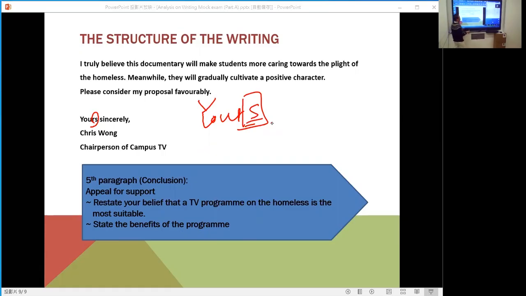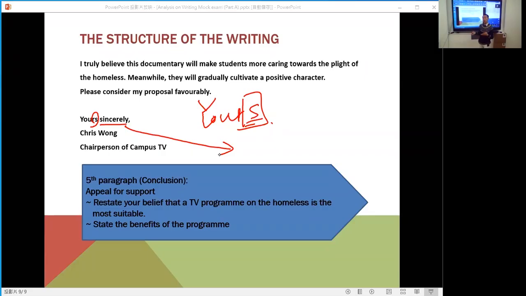Another one is this one, sincerely and faithfully. We use sincerely when we know who will receive your letter. For example, you write this letter to the principal, so you know who your principal is, because there is only one principal at our school. So the principal is Mr. Leung, so yours sincerely.